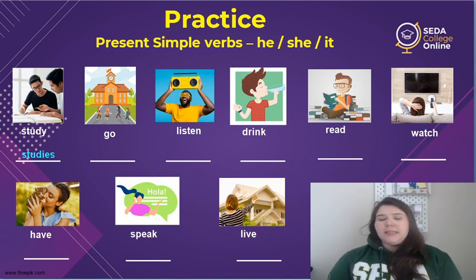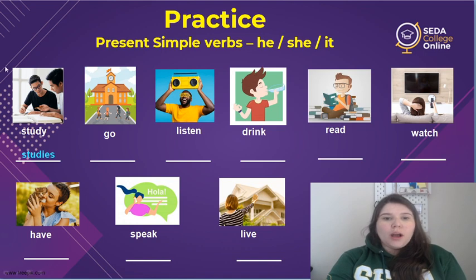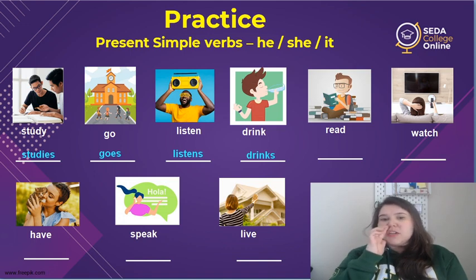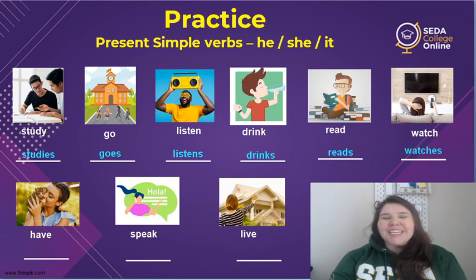Yeah, so let's see. Go becomes goes. Yes, remember it's one of the irregular verbs, so goes. Listens, we just add one s at the end. Drinks, reads, watches.